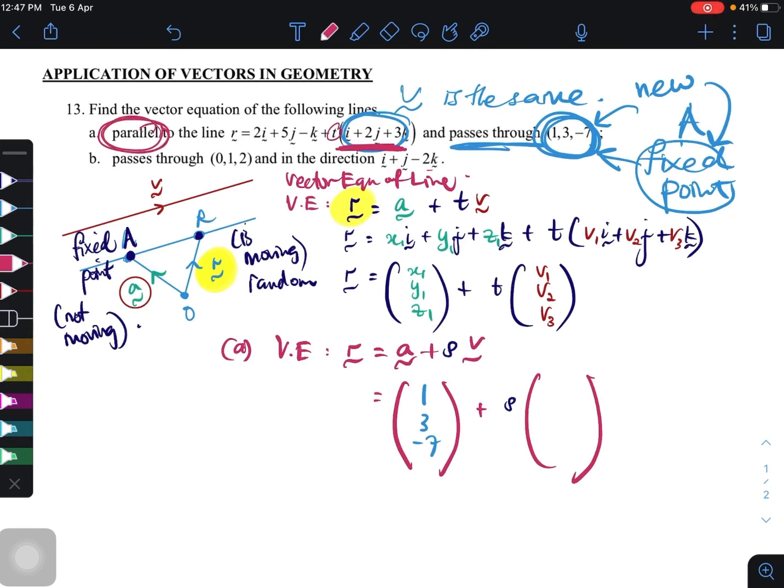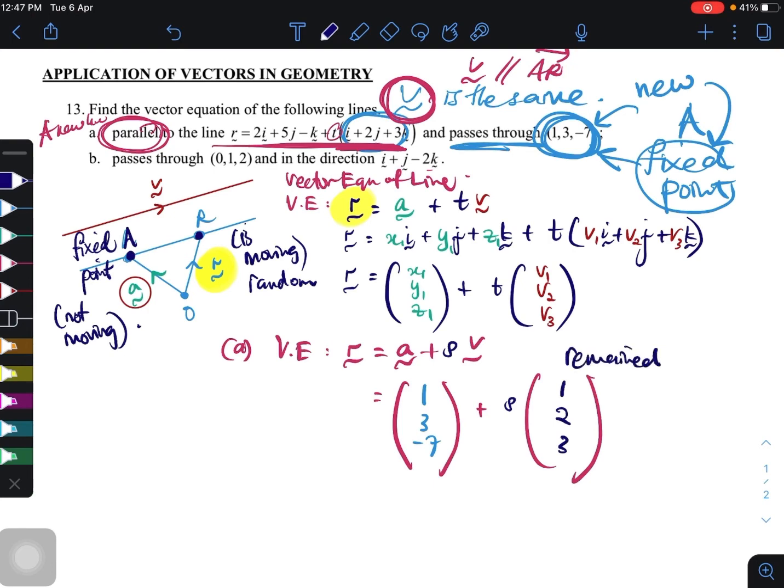This is like a new line, parallel to the line here, but you must focus at the v, which is parallel to the AR tadi tu yang saya explain. This remains the same sebab parallel. Apa yang parallel? It's because of this v vector parallel to the AR vector.